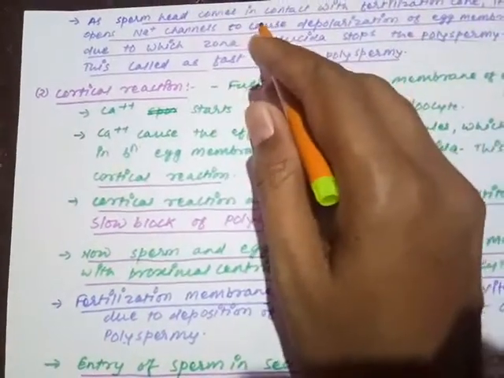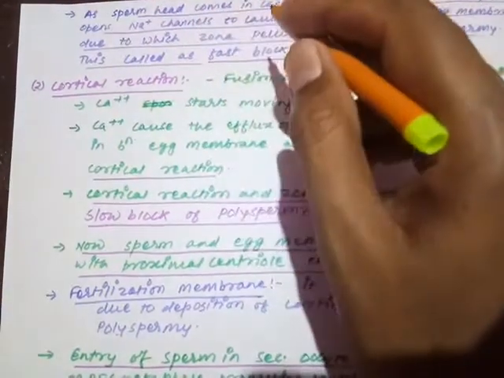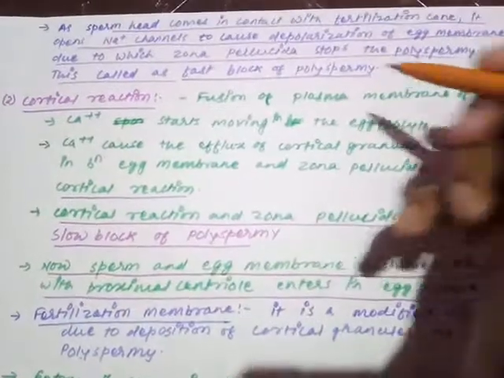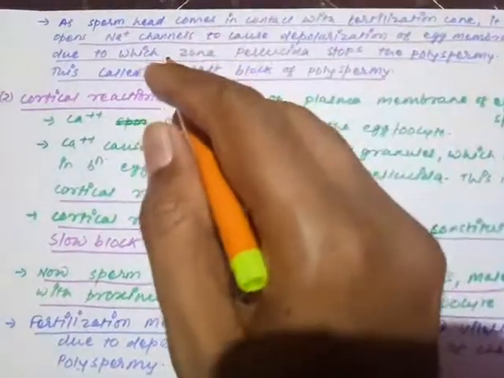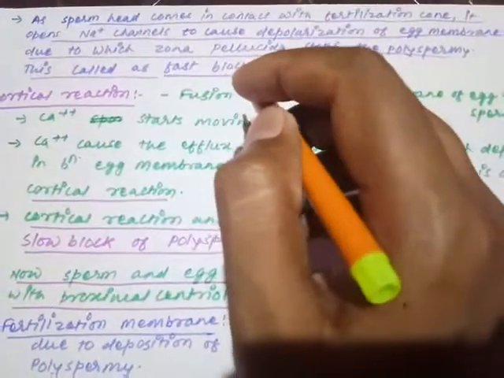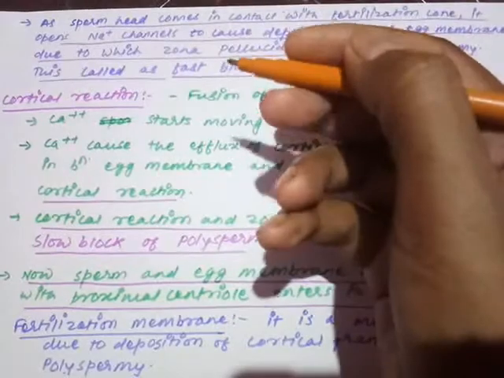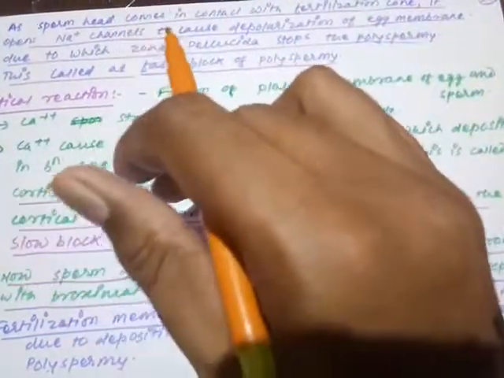What happens? As the sperm head comes in the contact with the fertilization cone, it opens the sodium ion channels to cause the depolarization of the egg membrane. अब इस डिपोलराइजेशन के कारण क्या करती है जोना पेलिसिडा, जैसे ही स्पर्म अंदर आता है, so it spreads over that sperm and blocks the entry of another sperm inside.